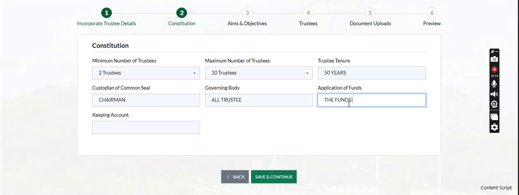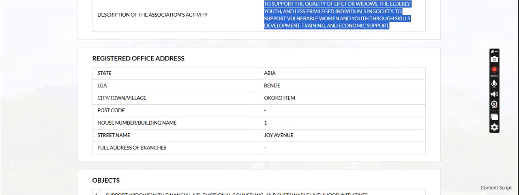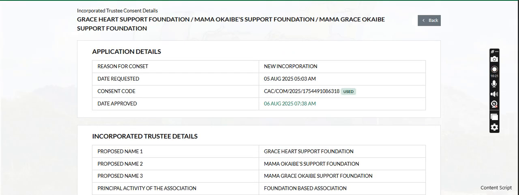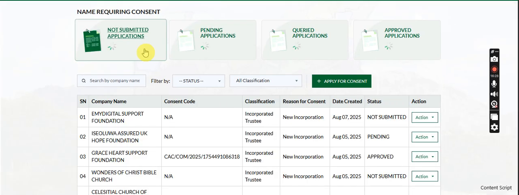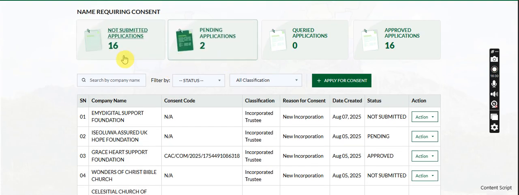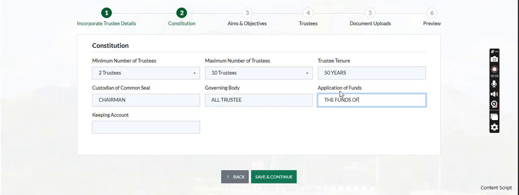There's something related, the funds of the... let me see if I can get it here. Okay, let's do this. The funds, at this place, they're asking you how you will apply the funds. For example, now this is a foundation. So the funds that will be coming in, how do you want to use it?